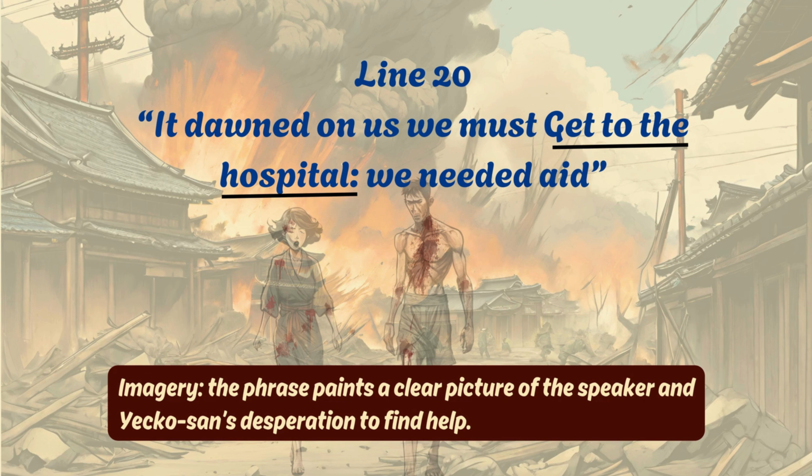Next, "it dawned on us we must get to the hospital. We needed aid." Now, in this line, the phrase "get to the hospital" paints a clear picture of the speaker and Yeko-san's desperation to find help. Therefore, it is an example of imagery. Now, it emphasizes the urgency of their situation as they realize that they are seriously injured and they need medical attention.